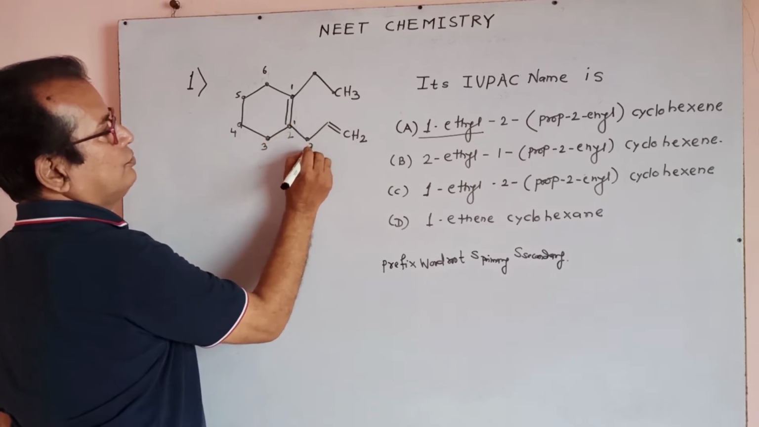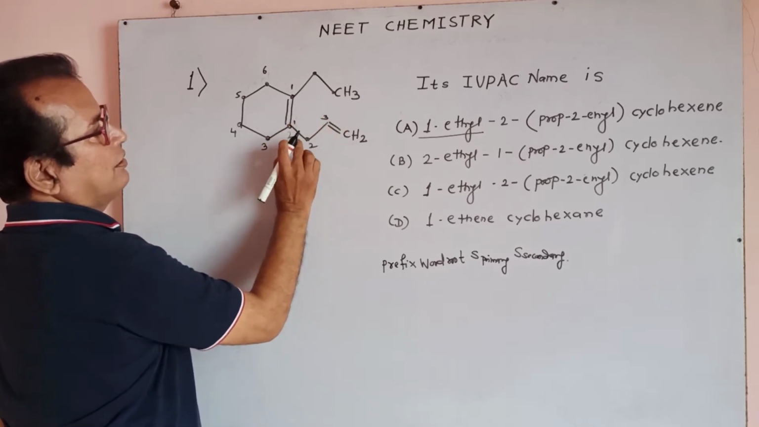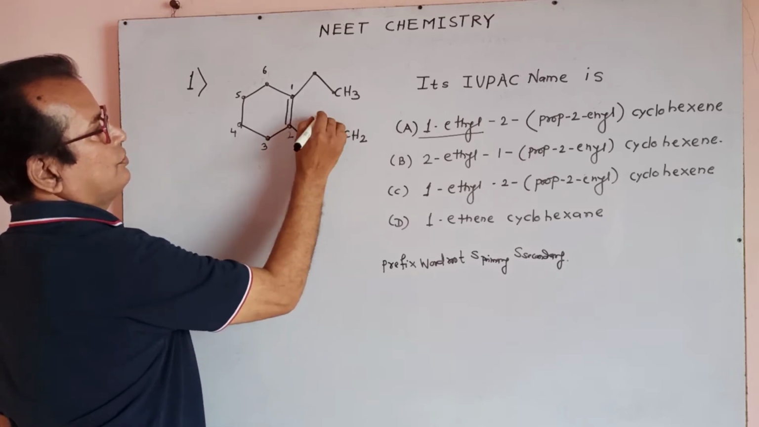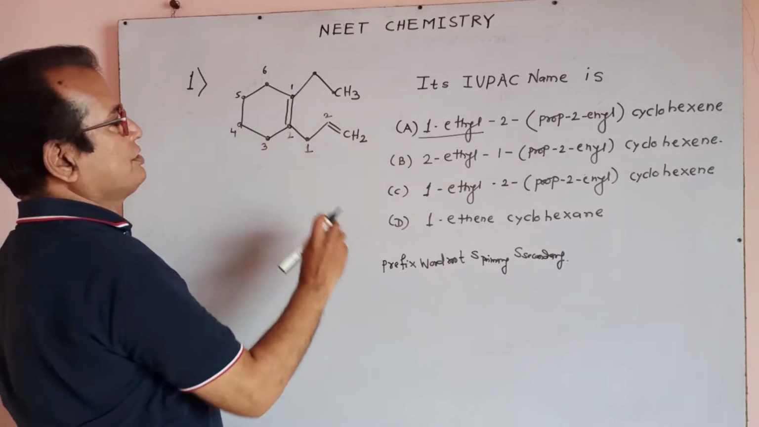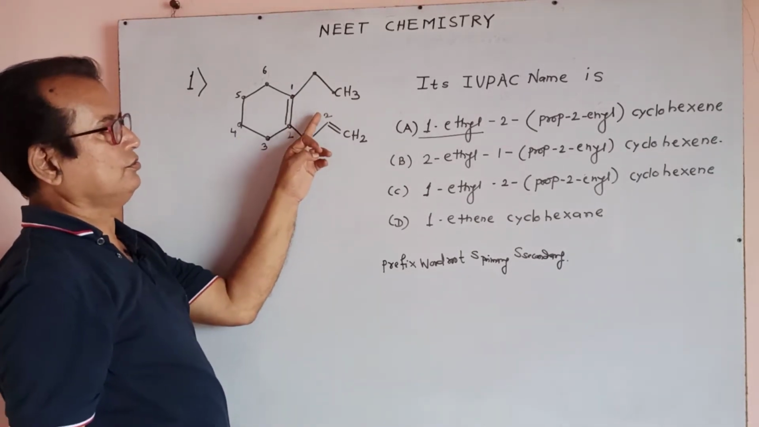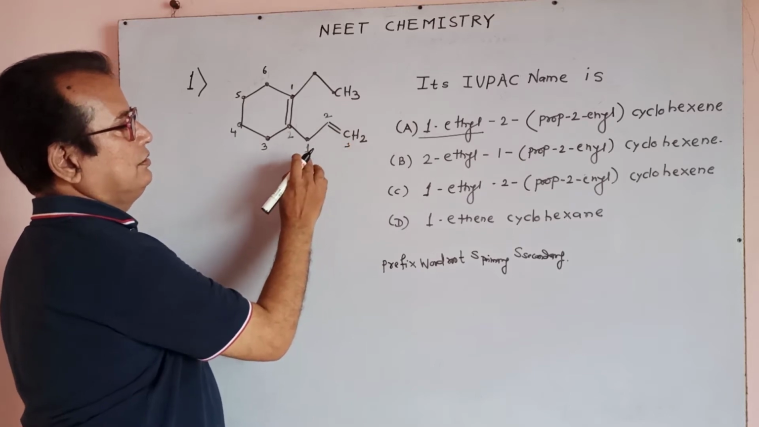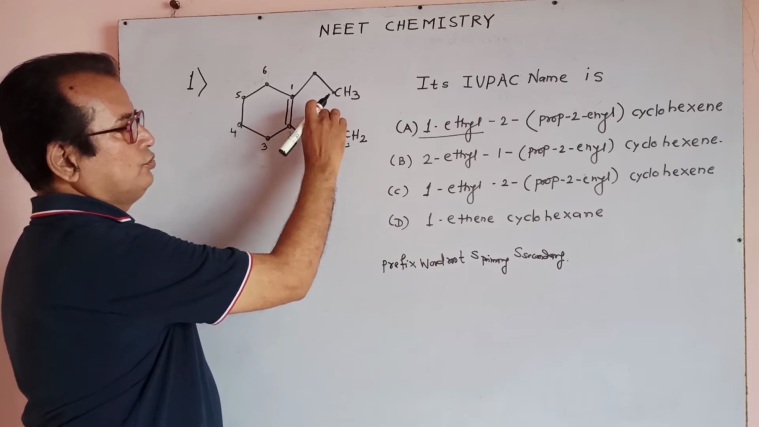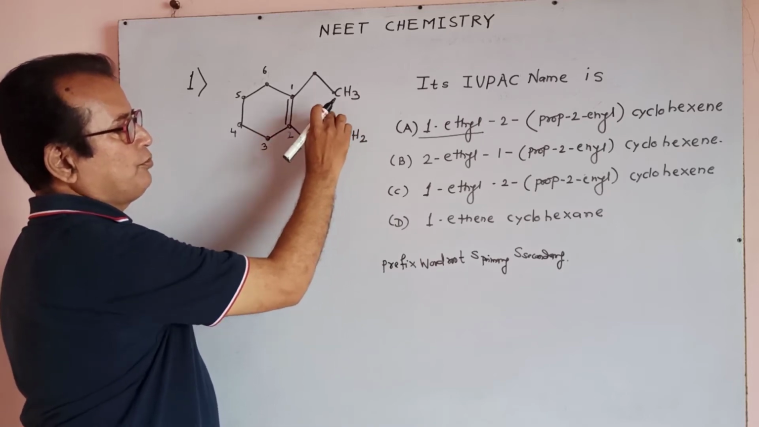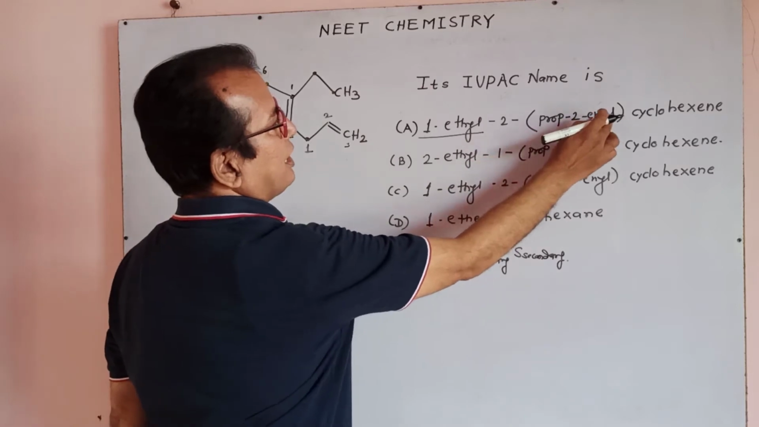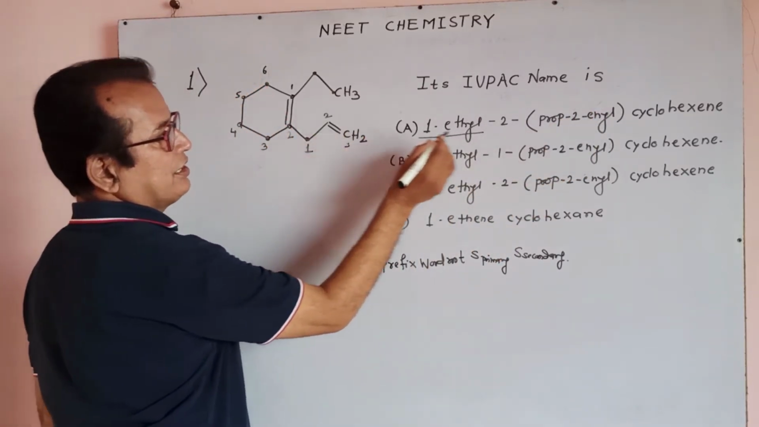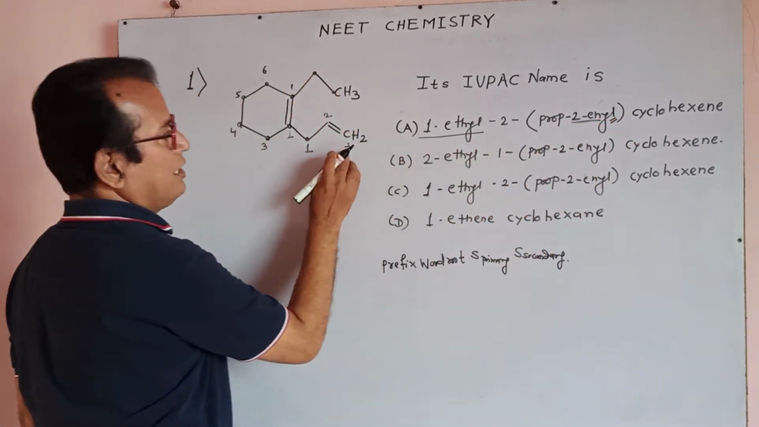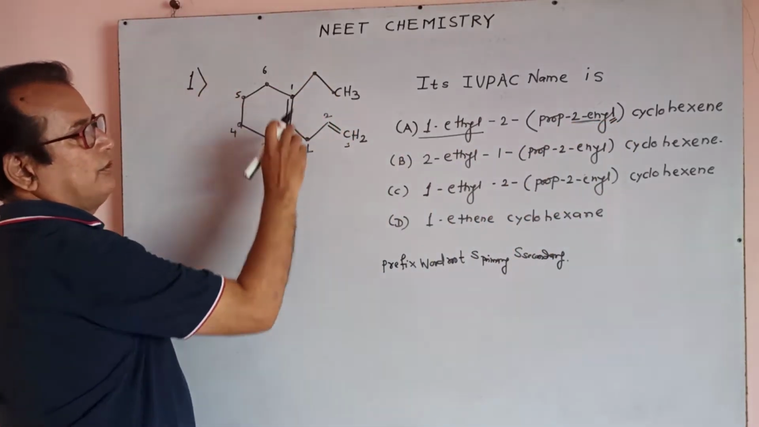1, 2, 3. The carbon which is attached to this ring is 1, then 2 and this is 3. 1, 2, 3 means it is prop, and 2-enyl: at the second position ene is there, 2-ene, and yl means a radical. So prop-2-enyl cyclohexene.